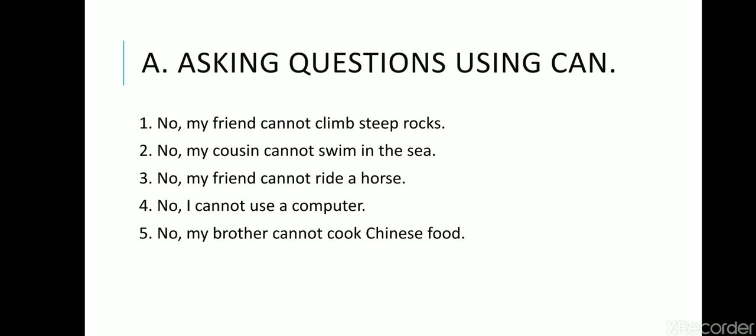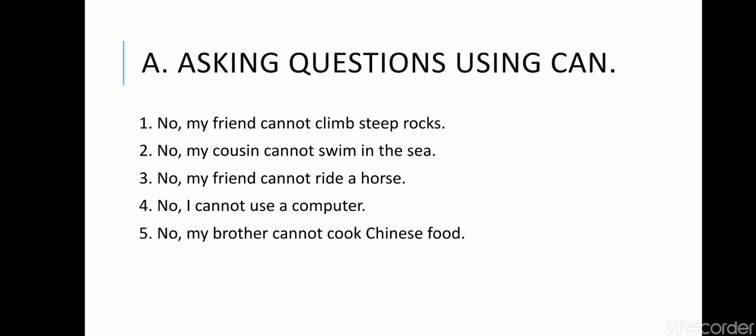Now asking questions using can. Here children, as I already told you how to make questions in the previous slide, in a similar way you can form questions. What I told you earlier, first you have to use can, and after that the subject, and the rest of the part you have to take from the answers only, and after that at last you have to put a question mark. Like here, just for an example, I'm giving you one answer, but at the last of this session, I have given all the answers.